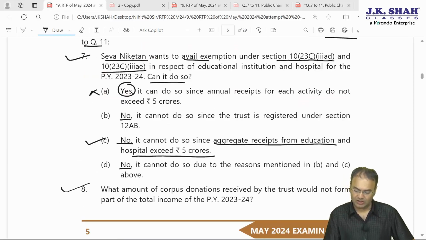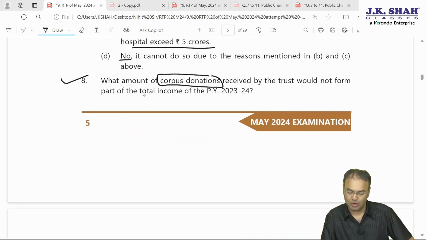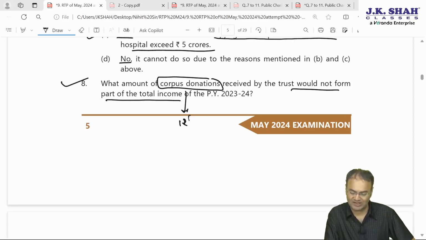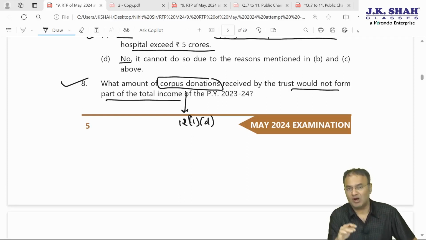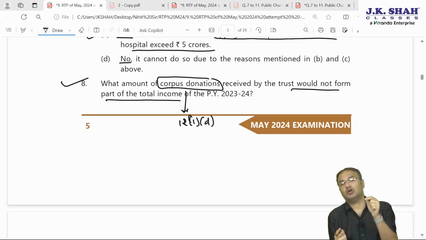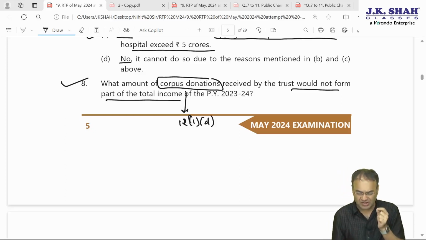Then the 8th one. What amount of corpus donation, which was 55 lakh, received by the trust would not form part of total income? Would not form part of total income means what part of corpus donation will be exempt? Corpus donation will be exempt as per section 11(1)(d) read with section 12. It will not be considered as income provided it is invested in specified modes and it is not utilized for any purpose other than the purpose for which it was received.